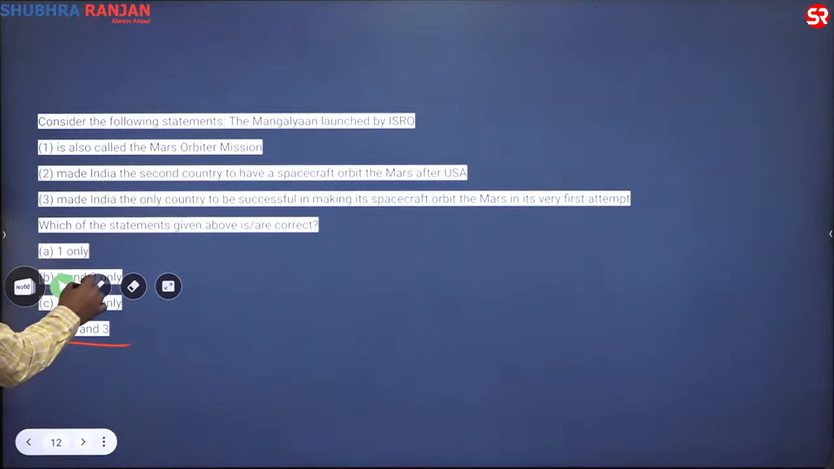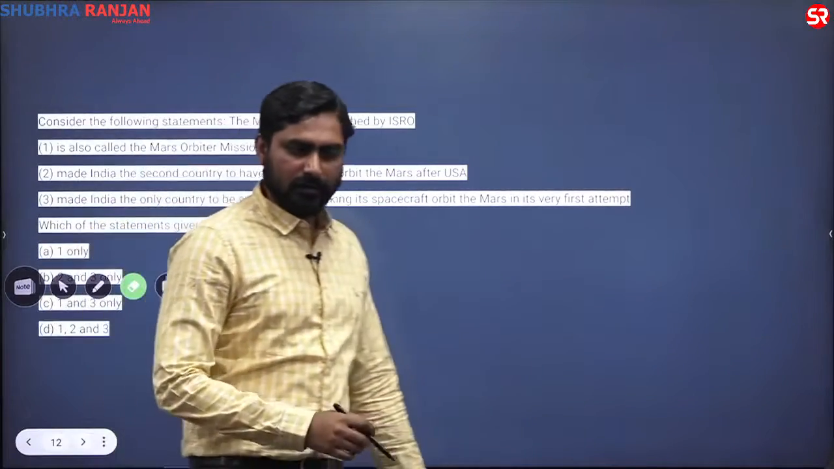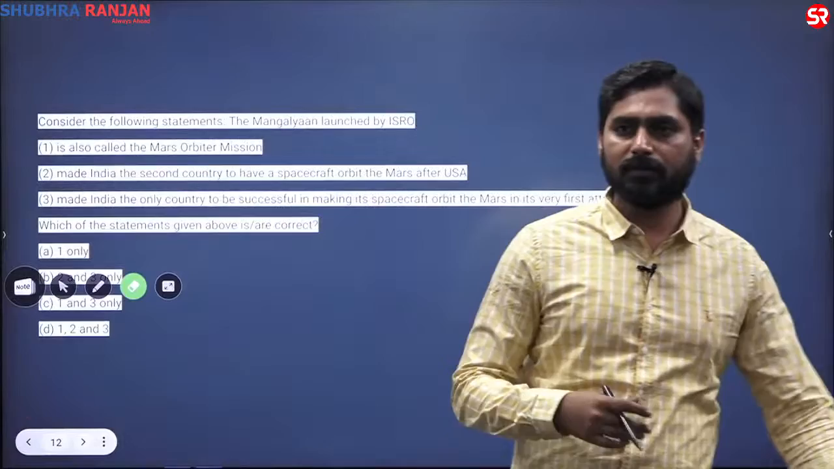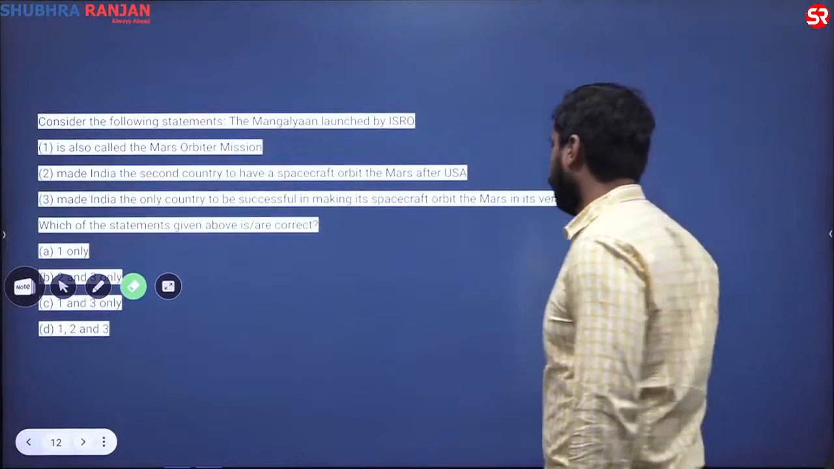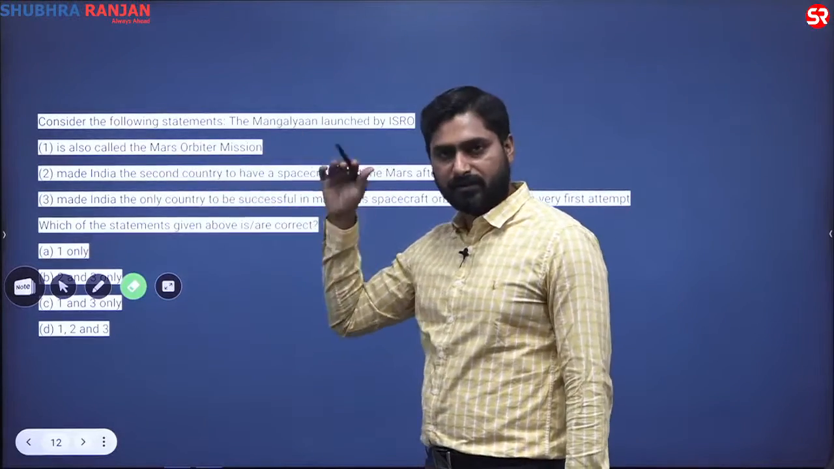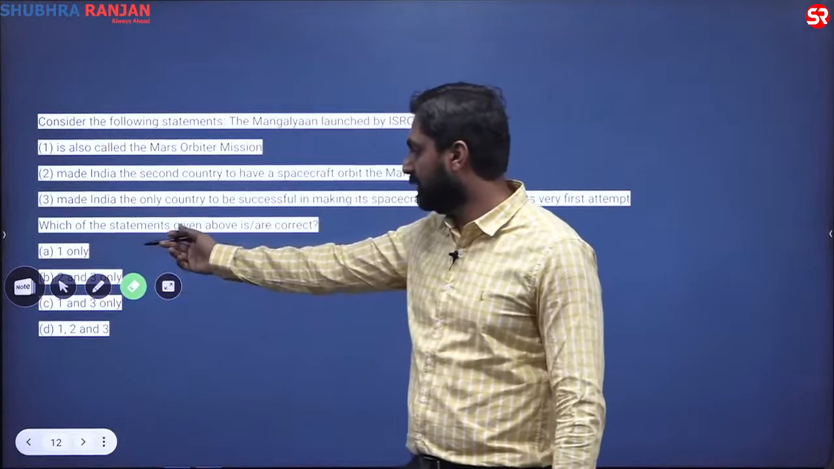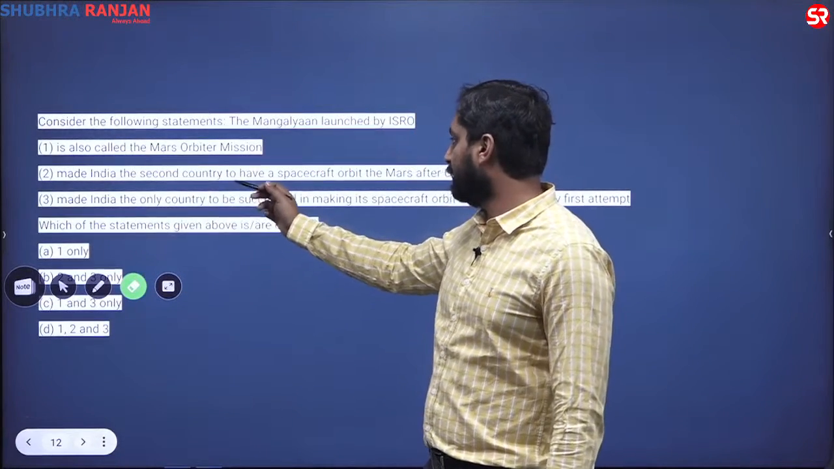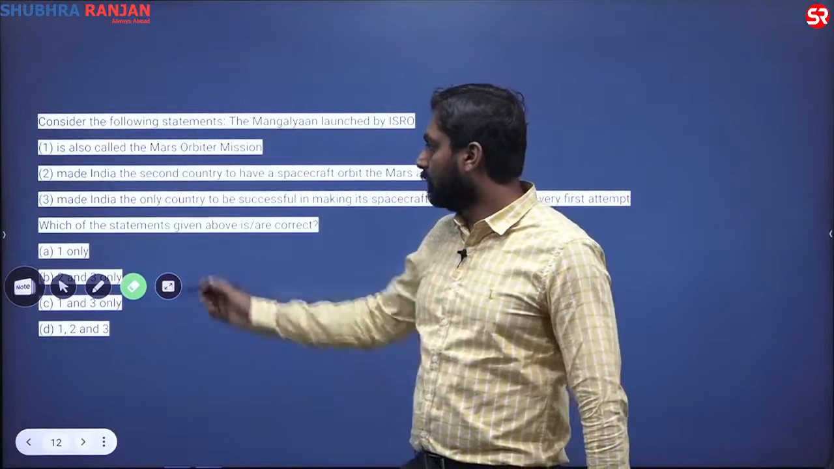Okay, so here you would see how UPSC plays with numbers. This question came because this mission was quite in the news. So let us see what the statement says. The Mangalyaan launched by ISRO is called the Mars Orbiter Mission. Yes, true. So there are 3 options, so you have eliminated B. Made India the second country to have a spacecraft orbit Mars after USA.